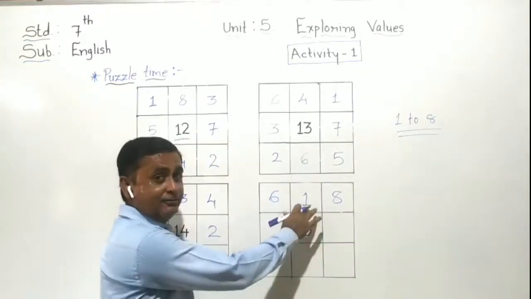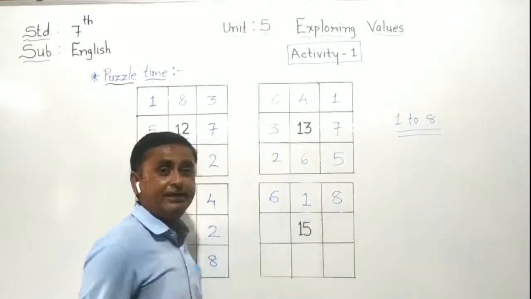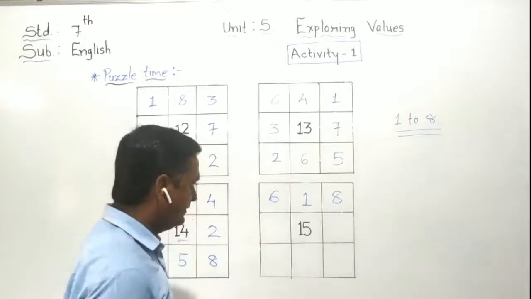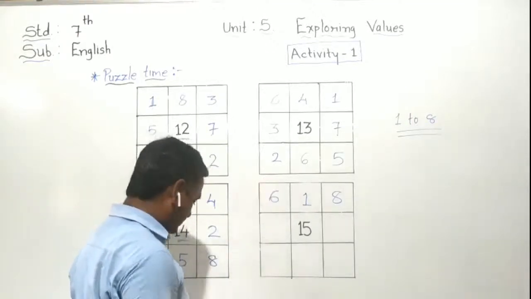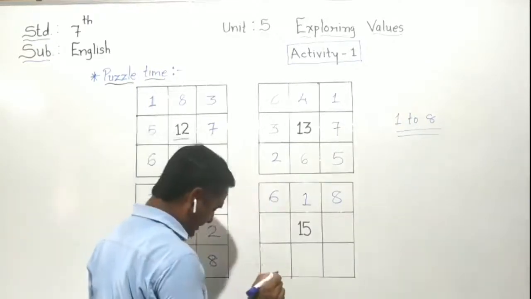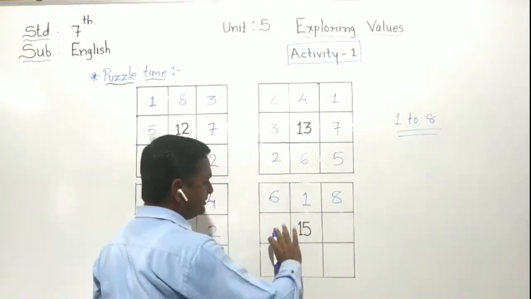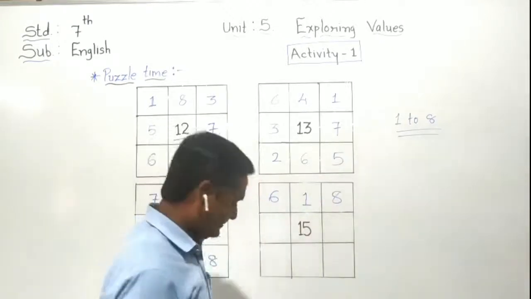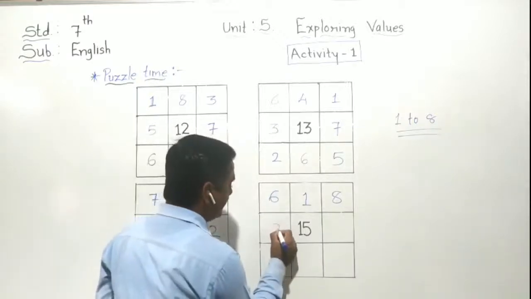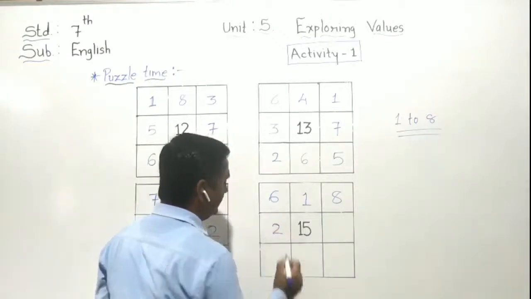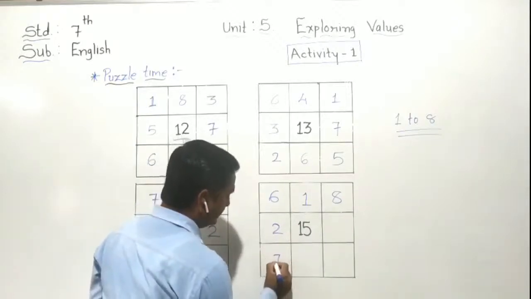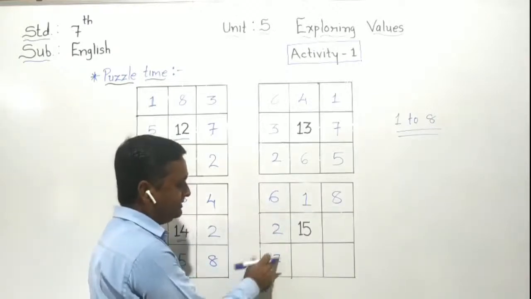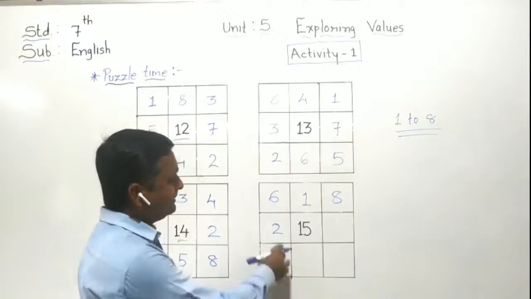Now count it. 6 plus 1 is equal to 7. 7 plus 8 is equal to 15. I got 15 as the answer here. Now in the horizontal line we have to discuss. 6 is already given, we have to make 15. So we have to use 2 boxes and put numbers from 1 to 8 to make a total of 15. So here 6 is already given. I put here 2, then 7. Count it now. 6 plus 2 is equal to 8. 8 plus 7 is equal to 15. So we get the answer here.